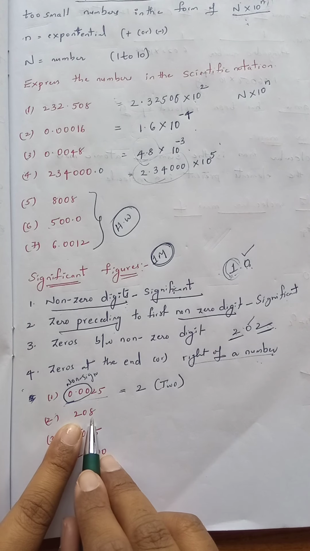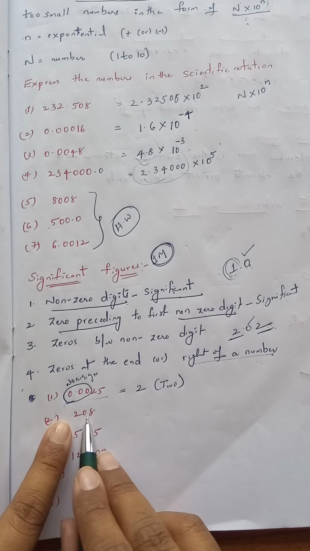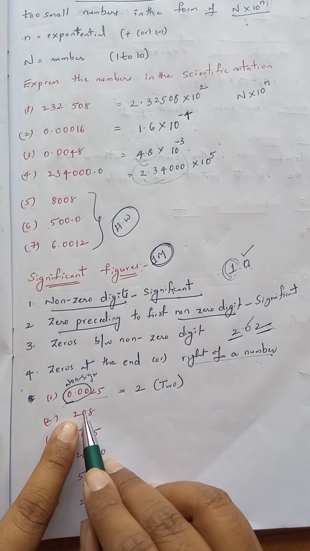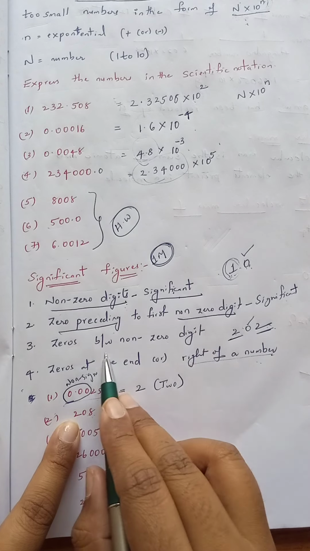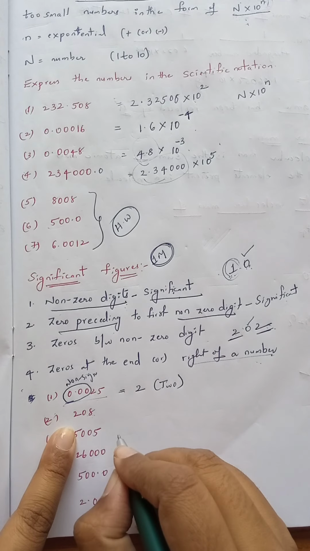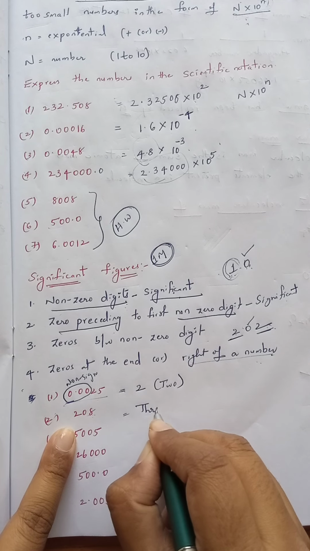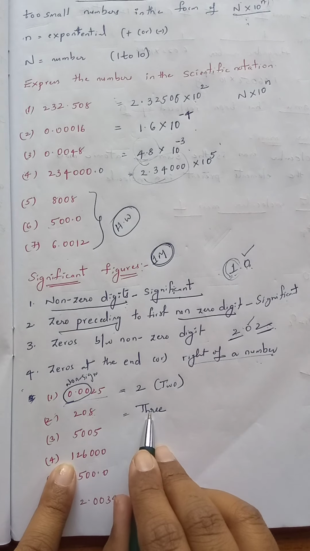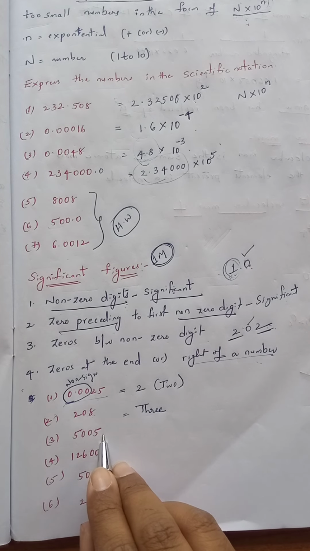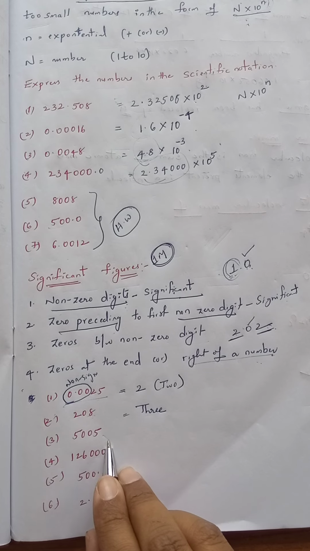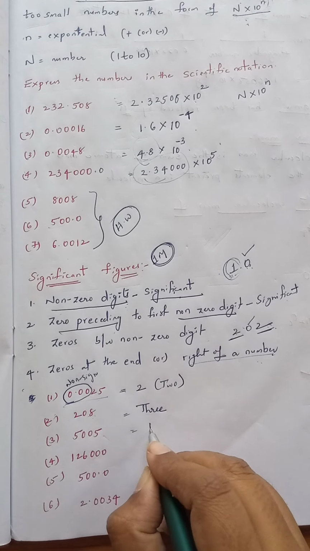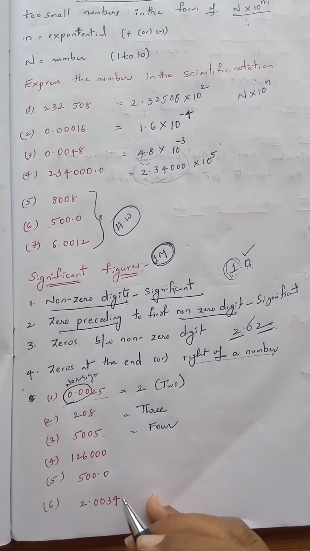Now see this number. Here it has non-zero digits and a 0 digit. A 0 which is present after non-zero digits is considered a significant figure. These 2 are significant and it is also significant. Totally the significant figures here are 3. Now here, these 2 zeros are present between 2 non-zero digits. So all the 4 are considered significant figures.